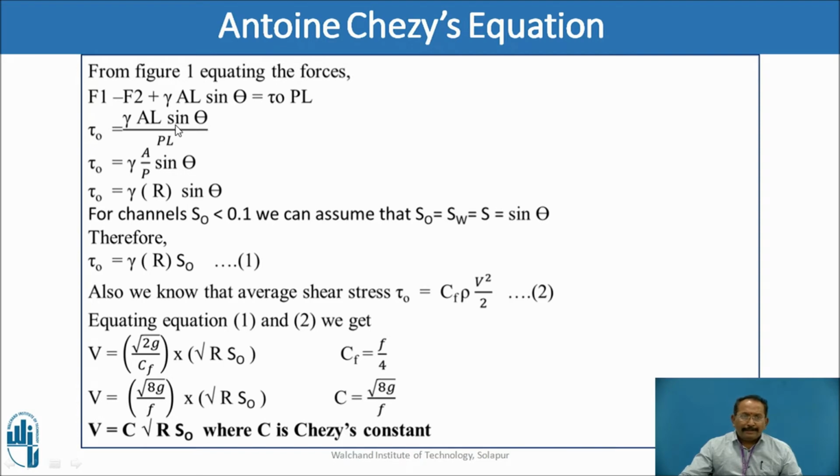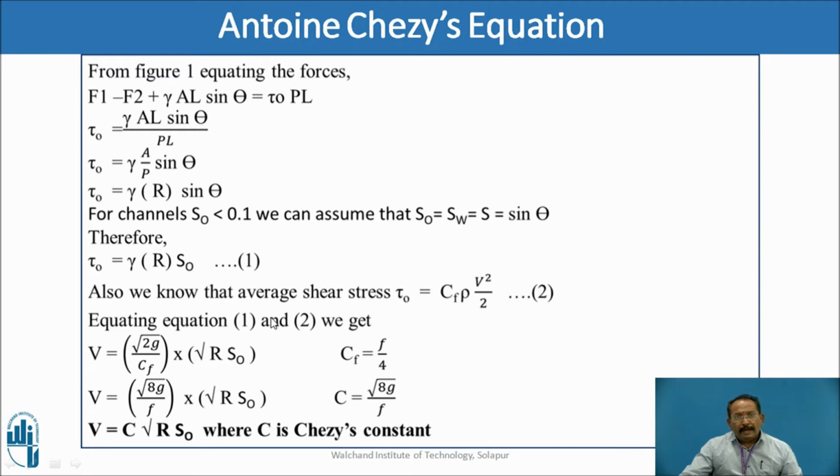If we solve this, we will get shear stress equal to specific weight into A by P, sine theta. A is area, P is perimeter, and A by P is R, the hydraulic mean depth. For a channel with S0 less than 0.1, we can assume that S0 is equal to sine theta. Therefore, sine theta is nothing but S0.